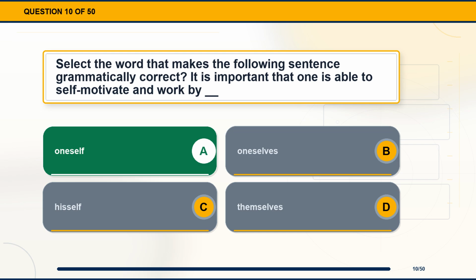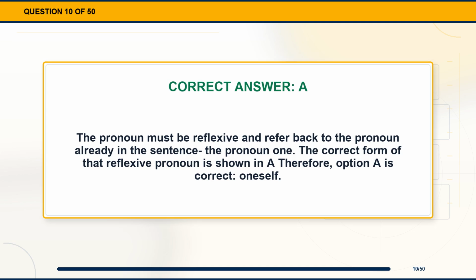The correct answer is option A, oneself. Explanation. The pronoun must be reflexive and refer back to the pronoun already in the sentence, the pronoun one. The correct form of that reflexive pronoun is shown in option A. Therefore, option A is correct, oneself.